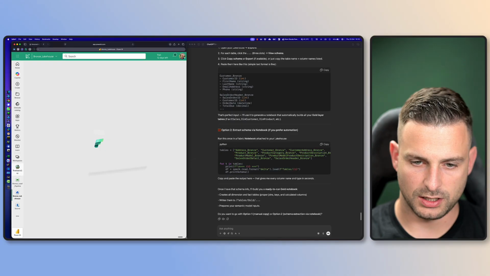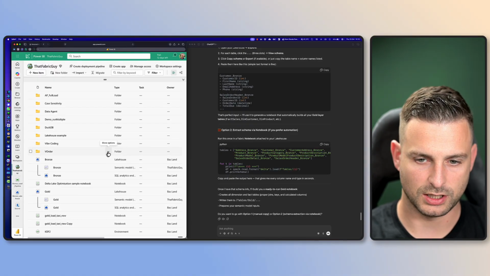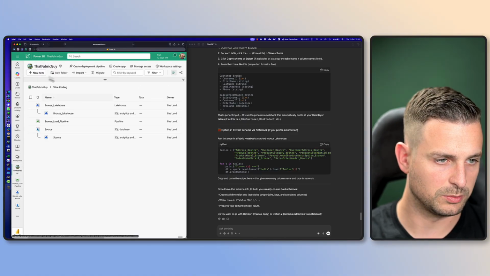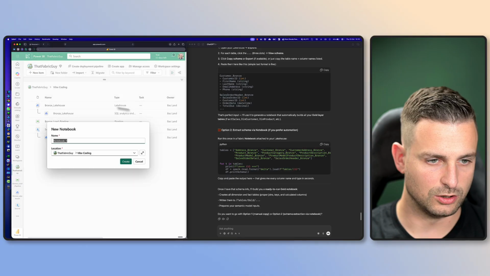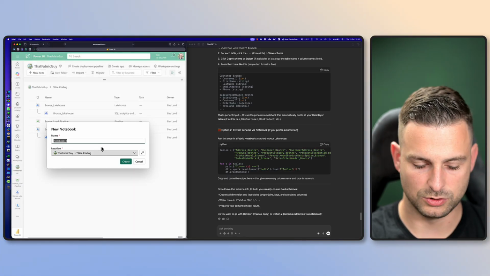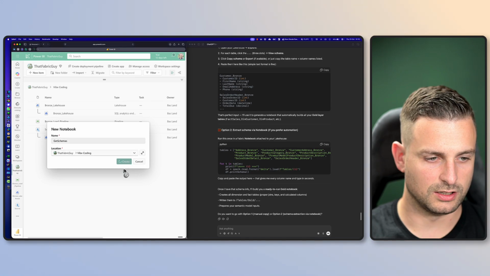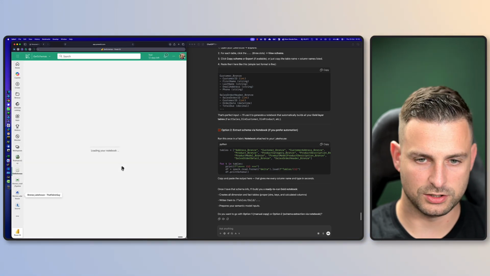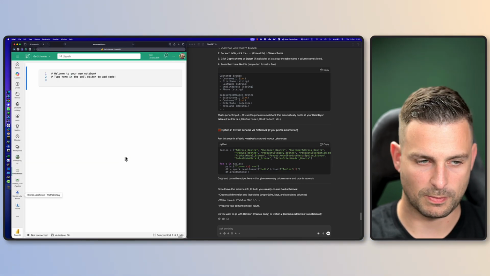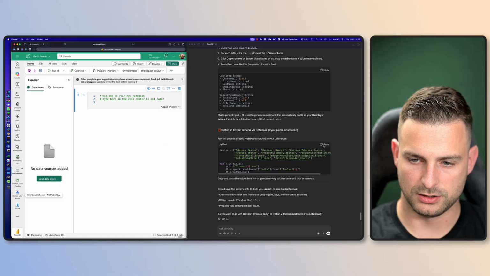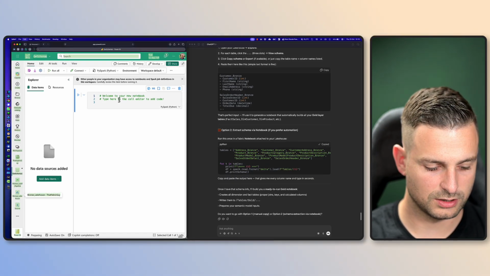All right, I guess I have to create a notebook. Let's see, we go to vibe coding, new item, notebook, and let's call this notebook get schemas. Again, I am not preparing anything here. ChatGPT is telling me what to do. There we go. So let's copy this and paste it in here.